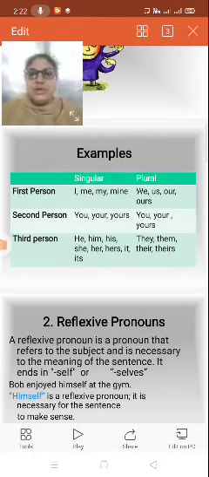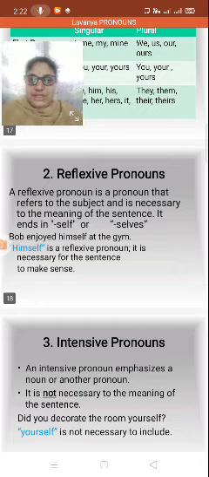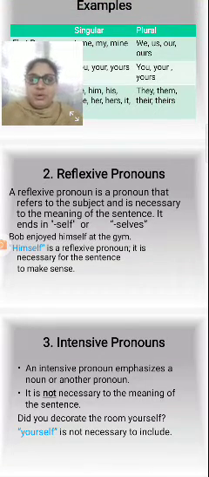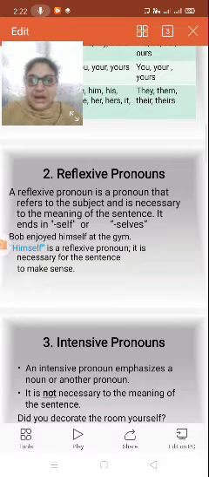Come to the second one, reflexive pronouns. What are reflexive pronouns? A reflexive pronoun is a pronoun that refers to the subject and is necessary to the meaning of the sentence. It ends in self or selves.